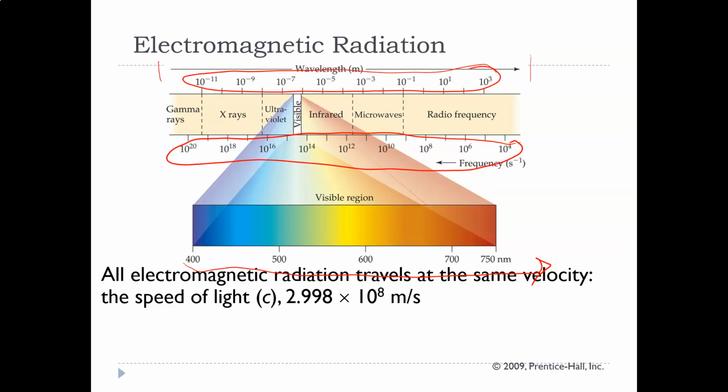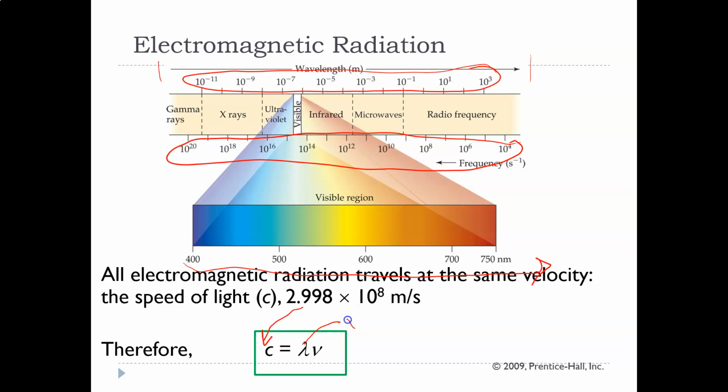So the speed of light is always abbreviated by the lowercase letter c, and its value is 2.998 times 10 to the 8th meters per second. That is a constant, meaning I will always give it to you. And then the mathematical relationship between the speed of light, the wavelength, and the frequency is right here. Remember, c stands for the speed of light, so we would just substitute that number right there every time we use this equation.